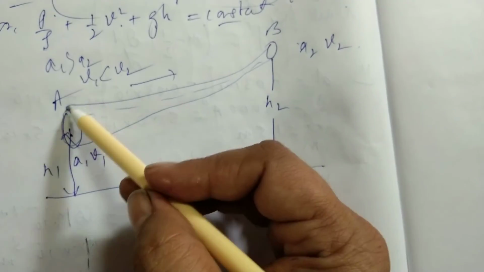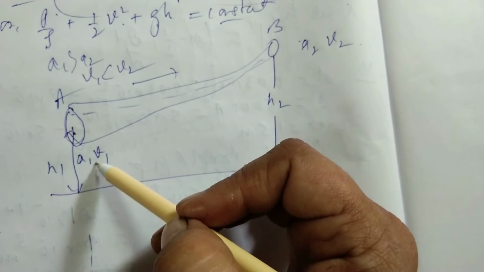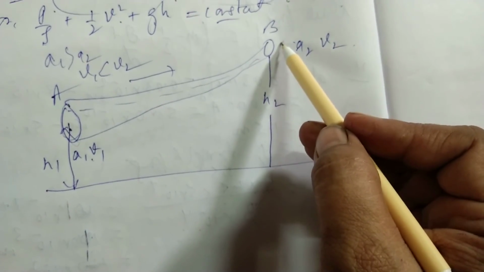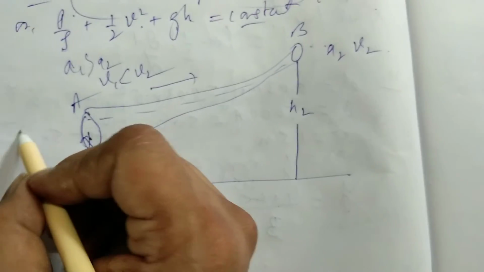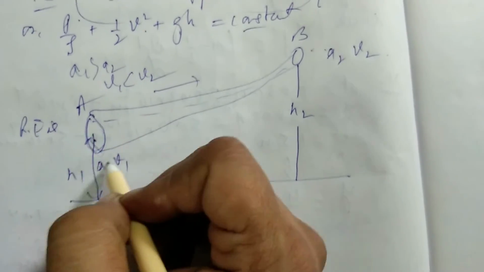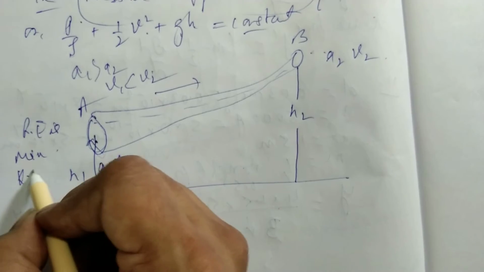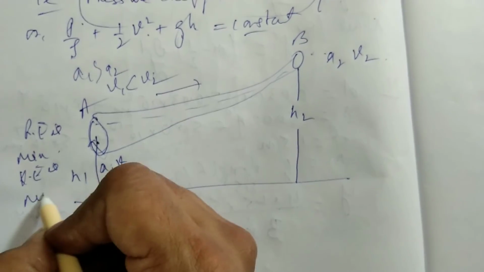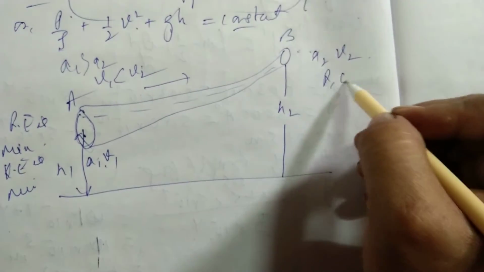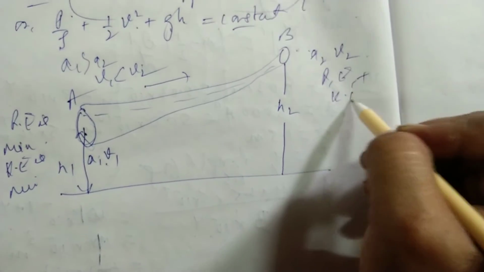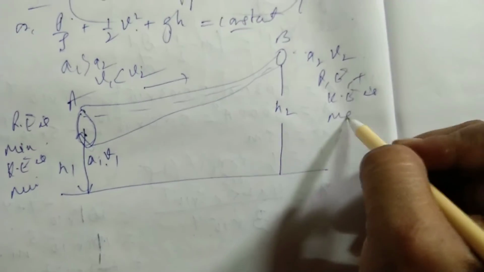Because here the area of cross section is more, velocity will be less, and where area of cross section is less, velocity is more. So in this case the potential energy here is minimum, kinetic energy is minimum, but there the potential energy plus kinetic energy is maximum as compared to this point A and B.